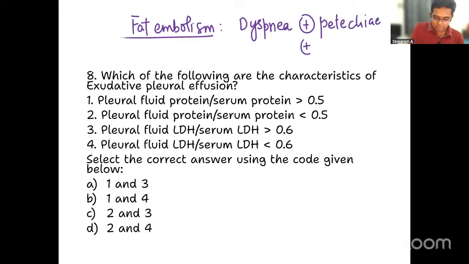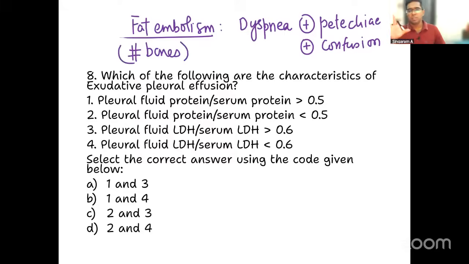Also, there will be some mental status changes like confusion, the patient having some disorientation, something like that. Those would be the additional features. Whereas in pulmonary embolism, only dyspnea and some predisposing factors will be given, right? So this is something which you need to know about. And also for fat embolism, the usual underlying etiology is some sort of injury, and fractures of the bones in the limbs will be given as a clue.